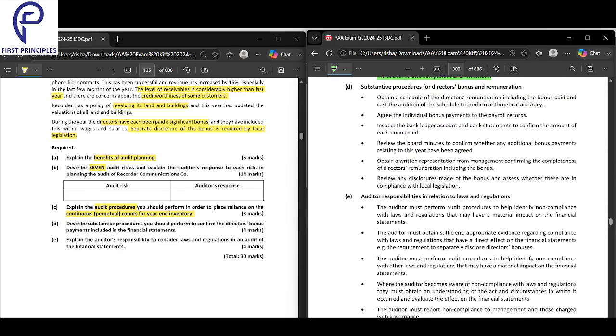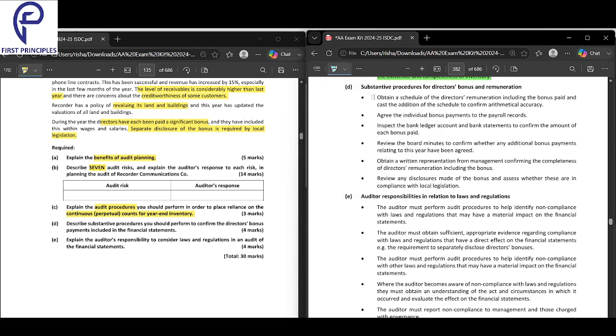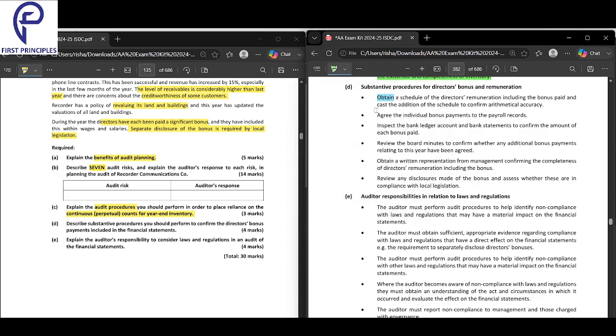Next, we'll look into substantive procedures for directors' bonus and remuneration. What are the substantive procedures for directors' remuneration and bonus? First of all, what will we do? We will obtain a schedule of the director's remuneration.